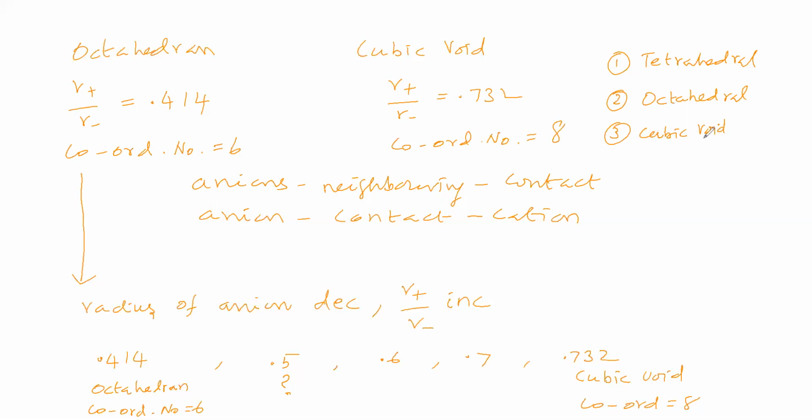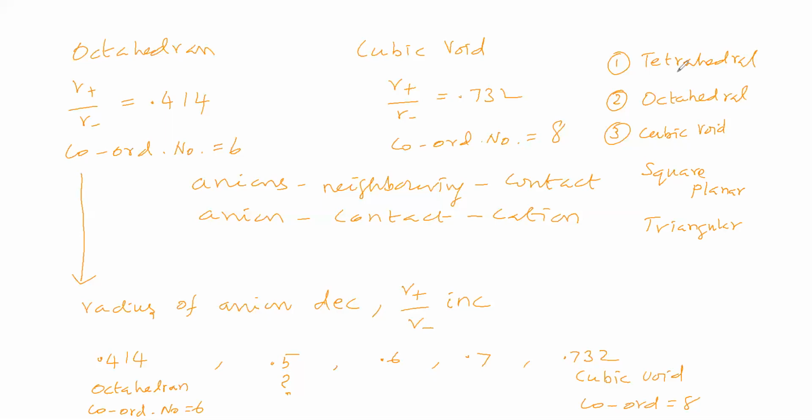For cubic void, the coordination number is 8. For octahedral, it is 6. For tetrahedral, it is 4. The other voids we did not discuss: one is square planar, with coordination number 4, and another is the triangular void, with coordination number 3.